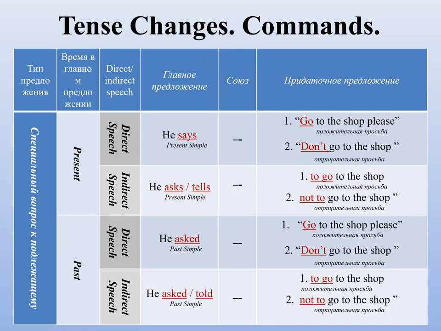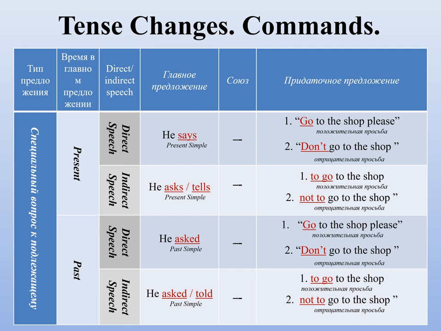Okay, final piece of puzzle. Tense changes in commands. Direct speech, he says, go to the shop, please, or don't go to the shop. In reported speech, he asks or tells to go to the shop or not to go to the shop. Direct speech, he asked, go to the shop, please, or don't go to the shop.